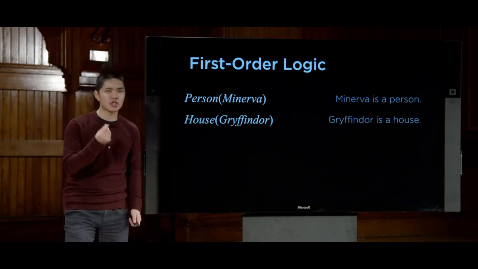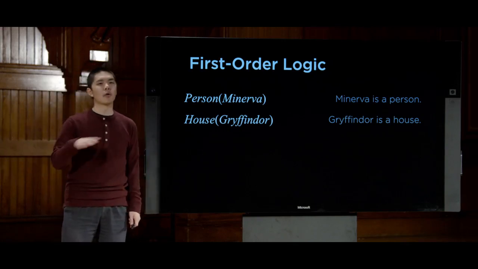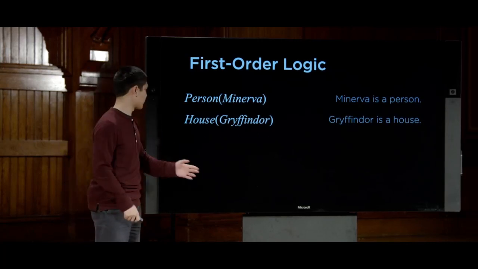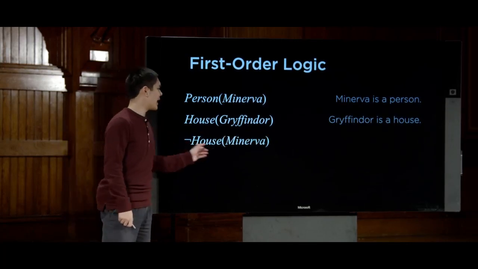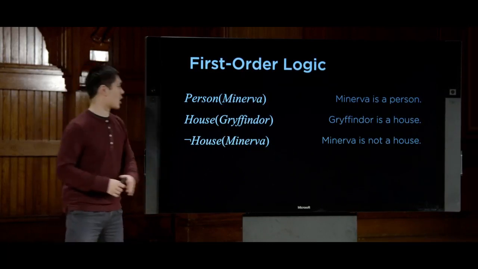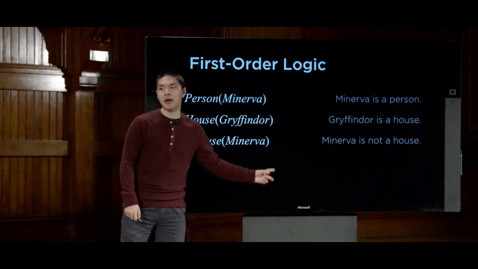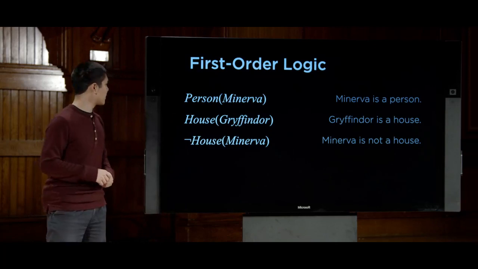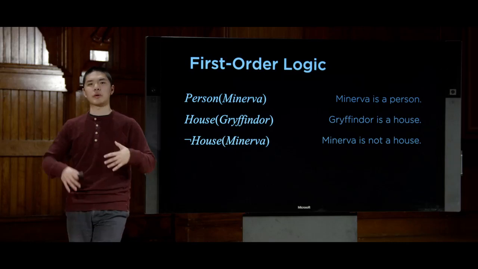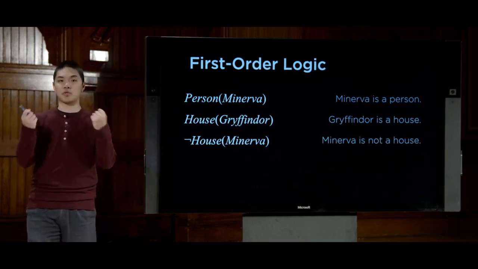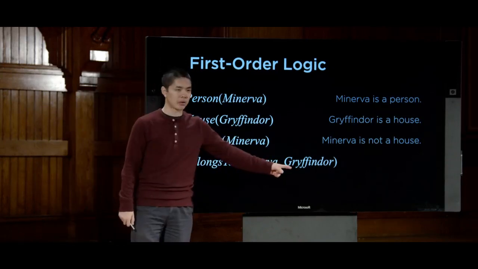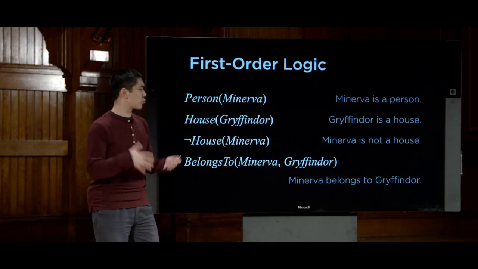And all of the same logical connectives that we saw in propositional logic, those are going to work here too. So and, or, implication, biconditional, not. In fact, I can use not to say something like not House Minerva. And this sentence in first order logic means something like Minerva is not a house. It is not true that the house property applies to Minerva. Meanwhile, in addition to some of these predicate symbols that just take a single argument, some of our predicate symbols are going to express binary relations, relations between 2 of its arguments. So I could say something like belongs to, and then 2 inputs, Minerva and Gryffindor,